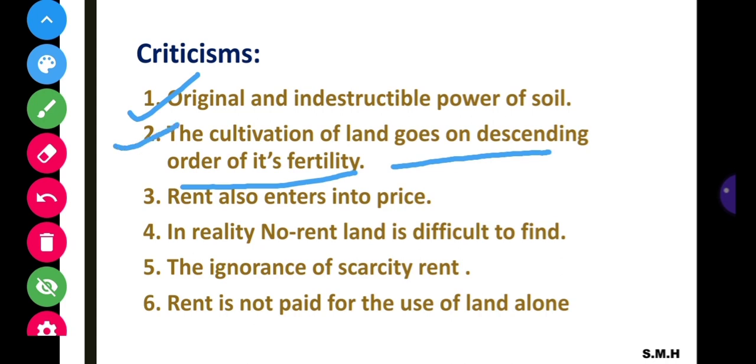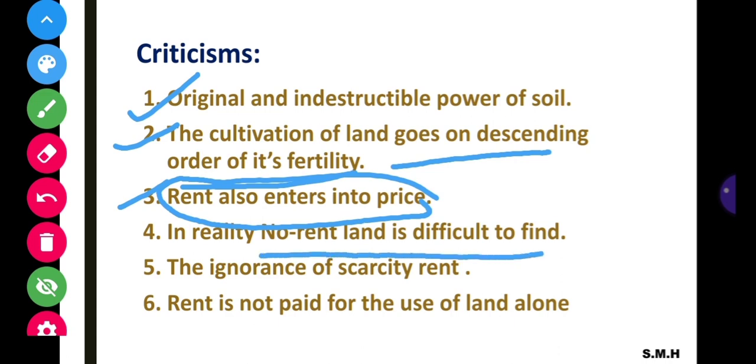Next, rent also enters into price. In reality, the price itself includes the amount of rent, but this theory ignores this concept. This is the third one. Fourth, in reality no rent land is difficult to find. Why? Because whatever land exists in reality, when we utilize that land in the production process, we have to pay some reward for that in the form of rent.